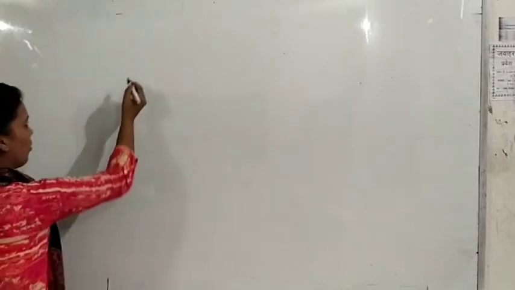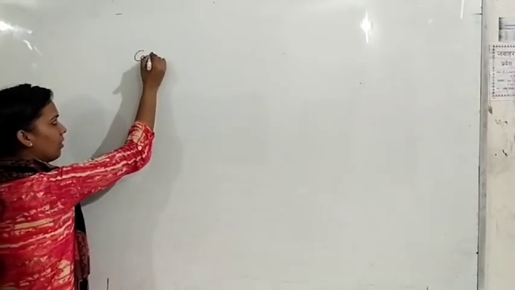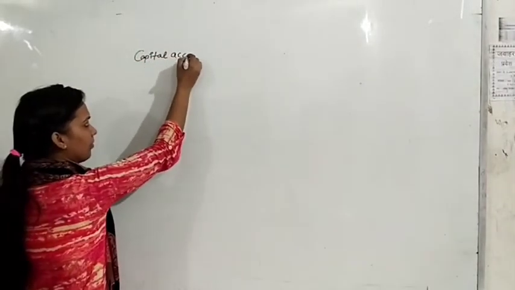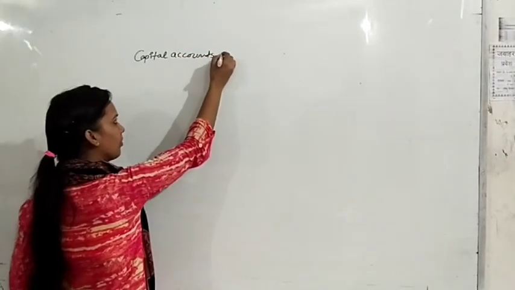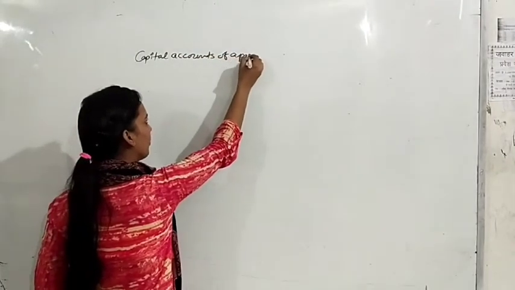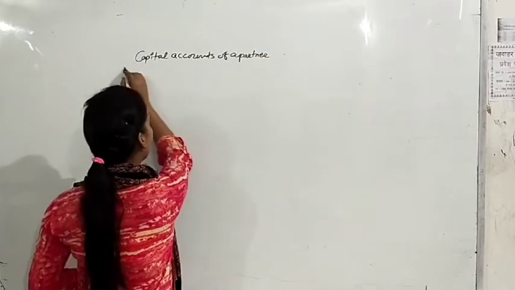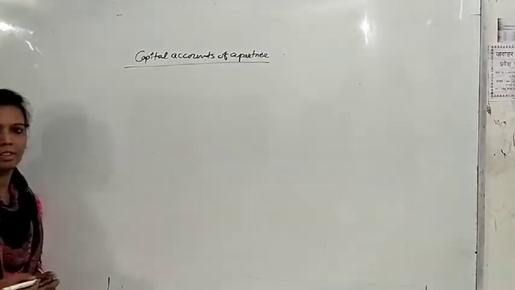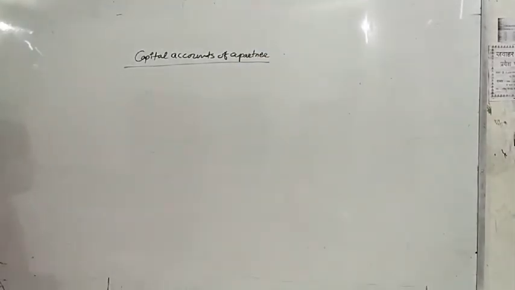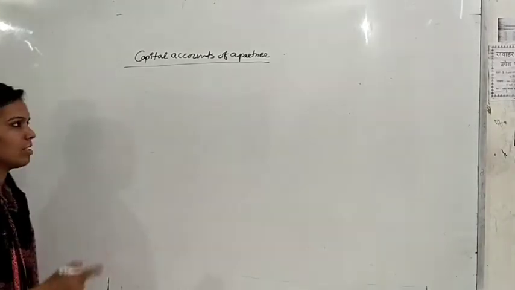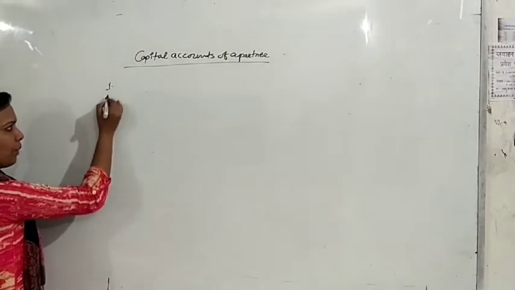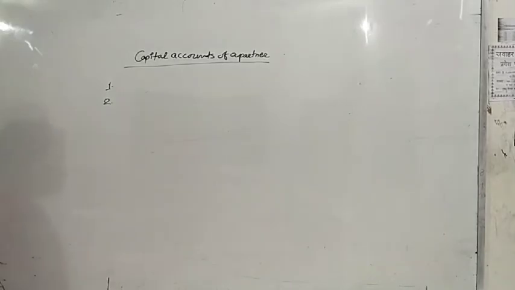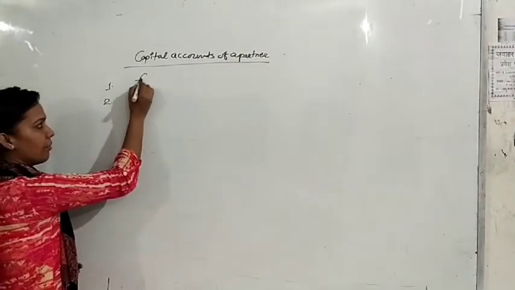And how partners' capital will increase or how partners' capital will decrease. So there are 2 methods of preparing capital accounts. What are the 2 methods?